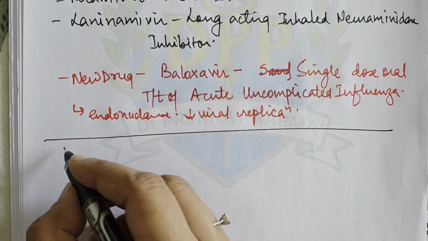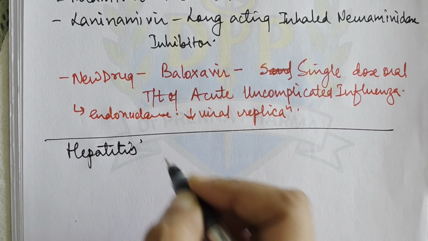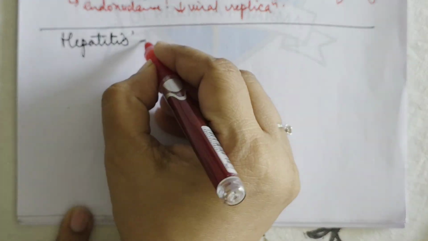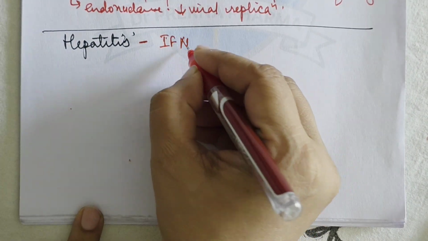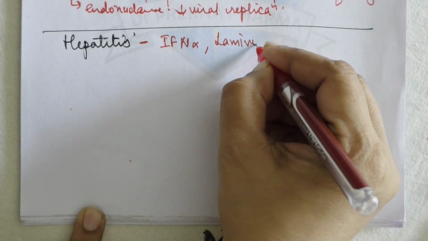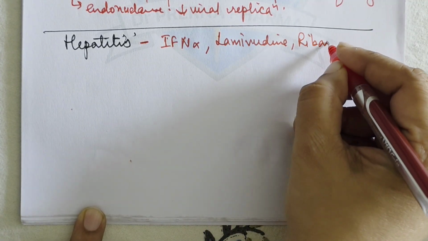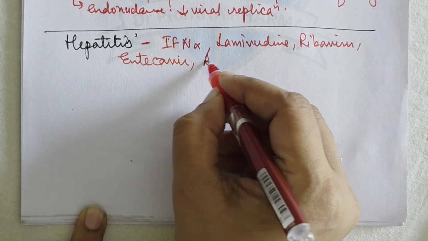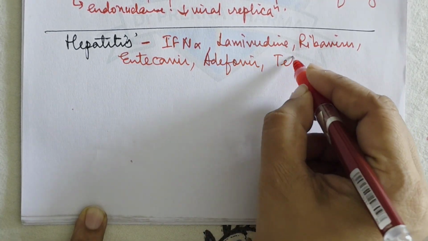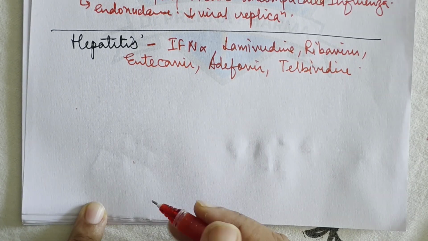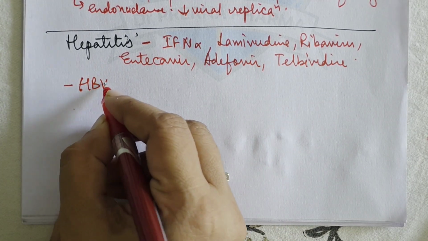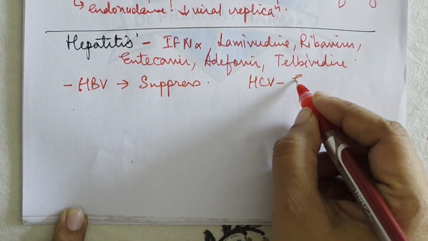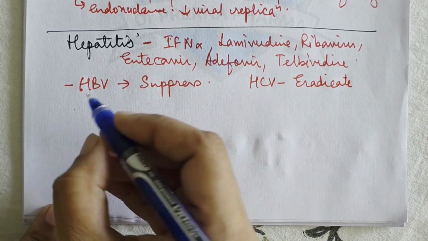Now let's come to hepatitis. Hepatitis, we know, is of types A, B, C, D, and E. So what are the drugs which are used in hepatitis? The drugs used in hepatitis are interferon alpha, then lamivudine, ribavirin, entecavir, adefovir, and telbivudine, right? Now the goal of HBV therapy is to suppress, and the goal of HCV therapy is to eradicate. Okay.